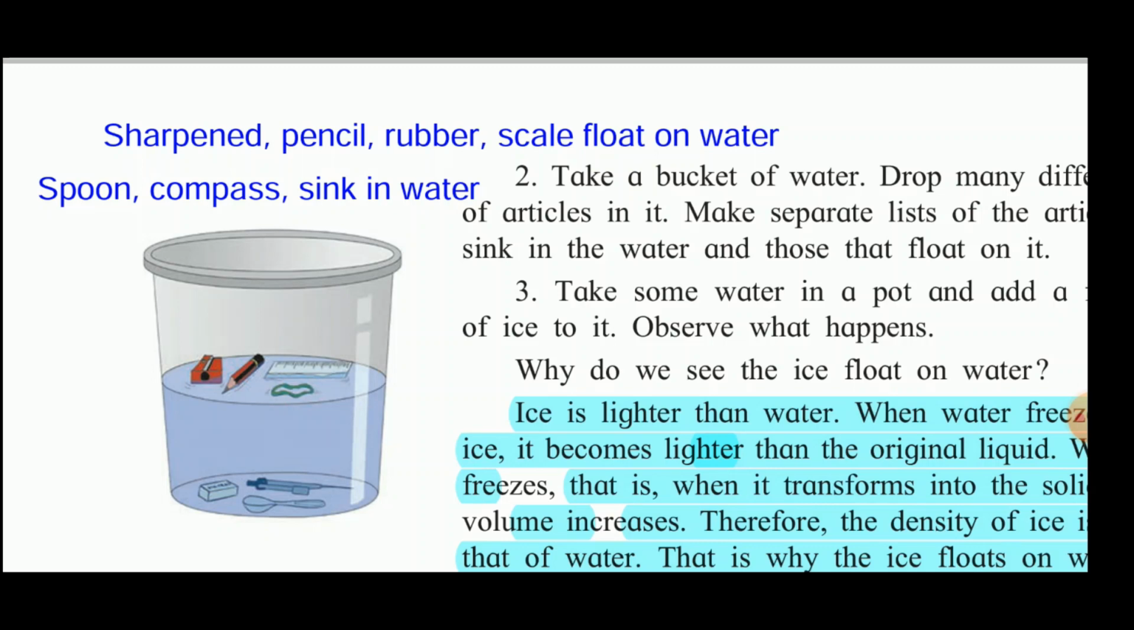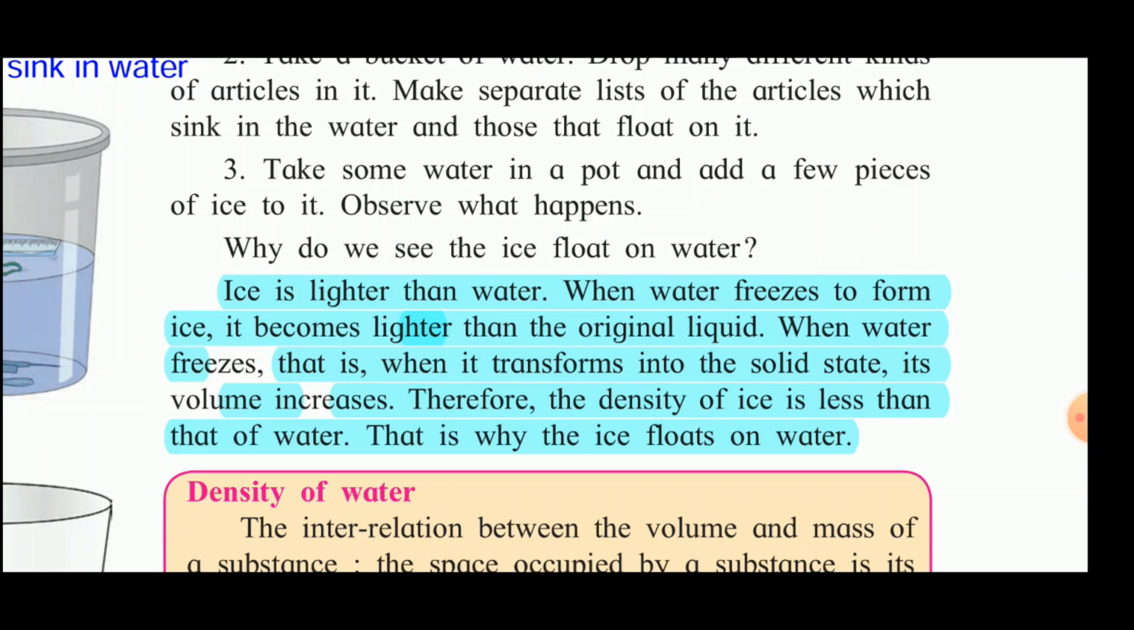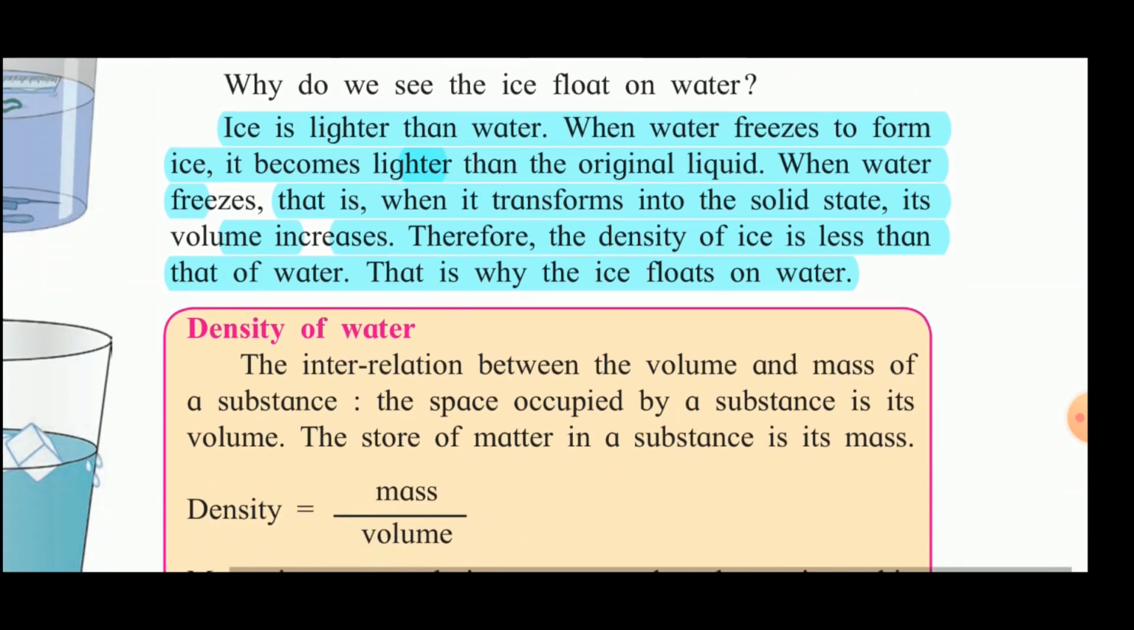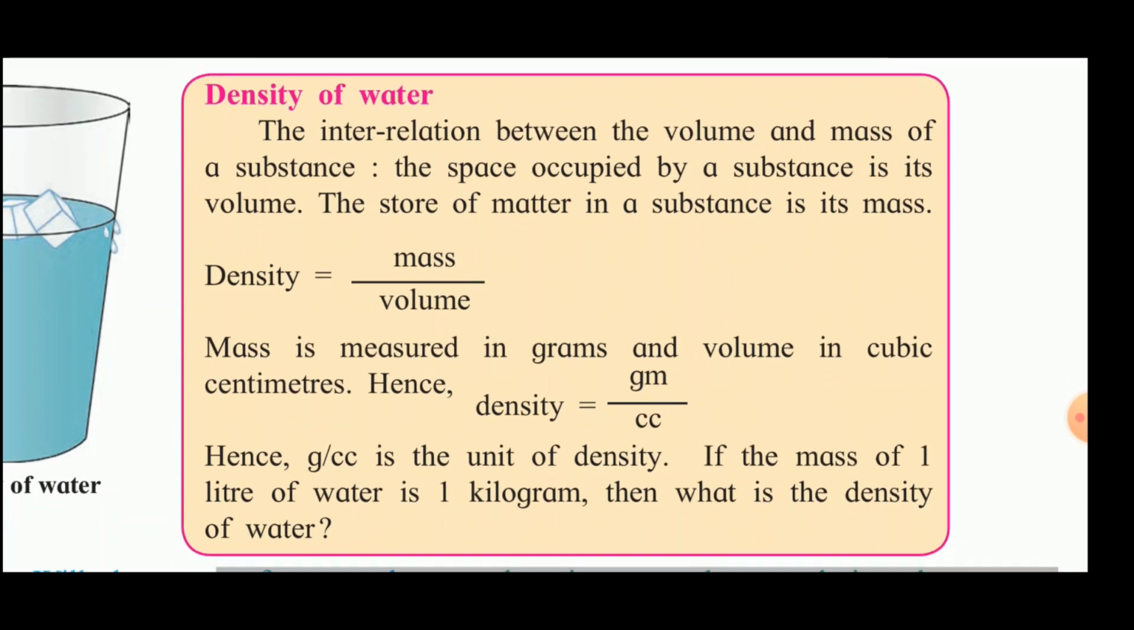Now the next question is, why do we see ice float on water? Though ice is also the solid form of water, why does it float? Now we know that ice is lighter than water. When the water freezes to form ice, it becomes lighter than the original liquid. When water freezes, that is when it transforms into solid state, its volume increases, and therefore the density of the ice is less than that of water, and that is why the ice floats in water.